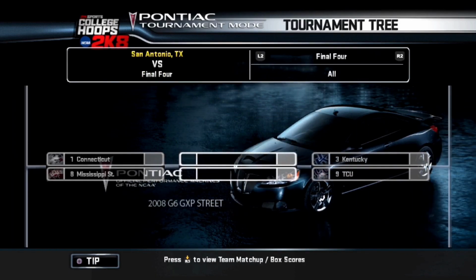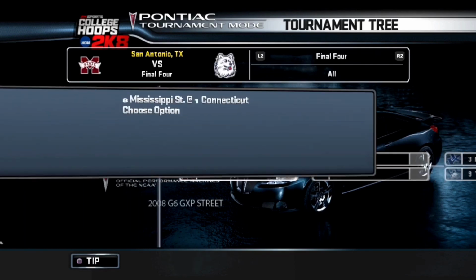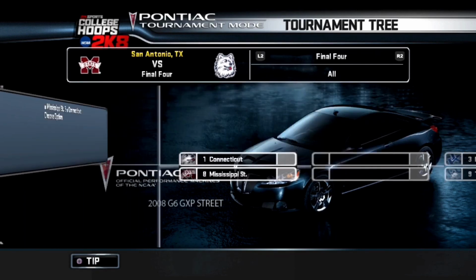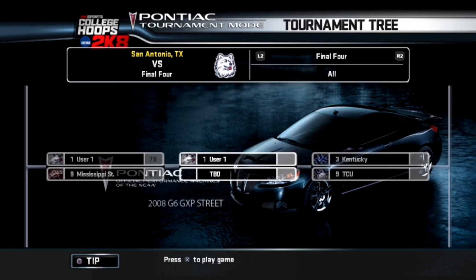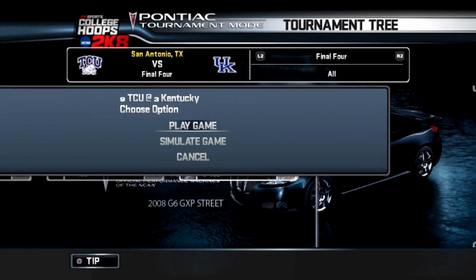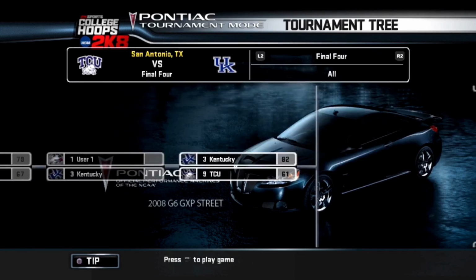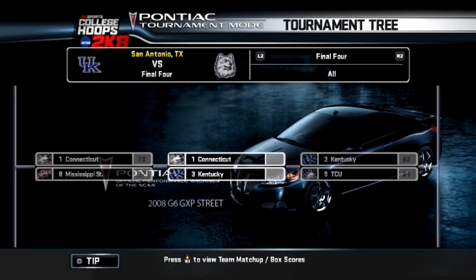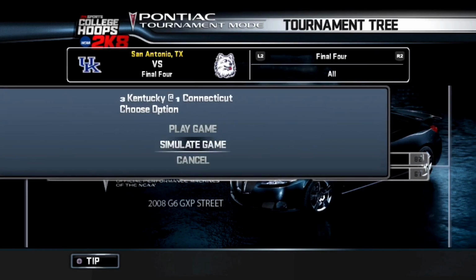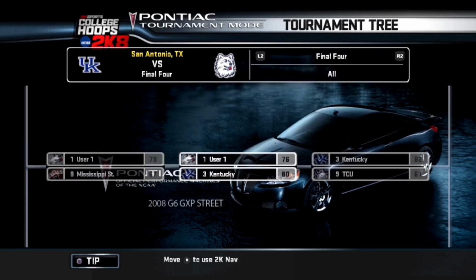Your Final Four is Kentucky, TCU, and UConn versus Mississippi State. UConn is going to beat Mississippi State to go to the national title game, and Kentucky versus TCU. Kentucky is going to move on, so your final matchup is UConn versus Kentucky, and UConn is your national champion.